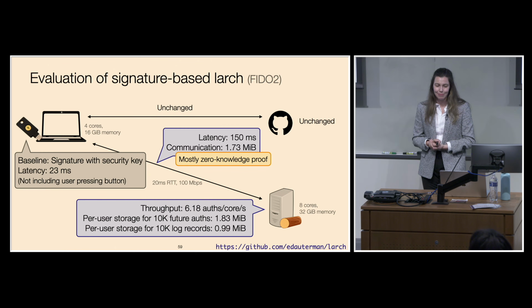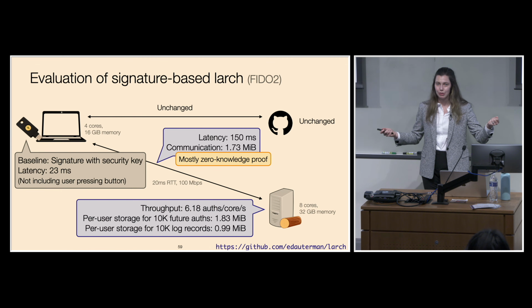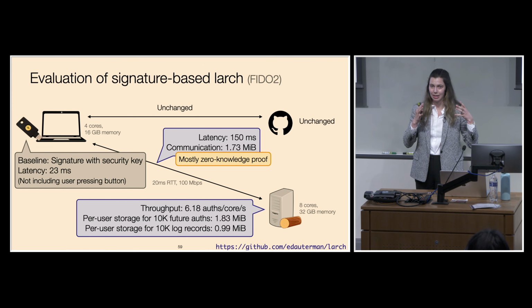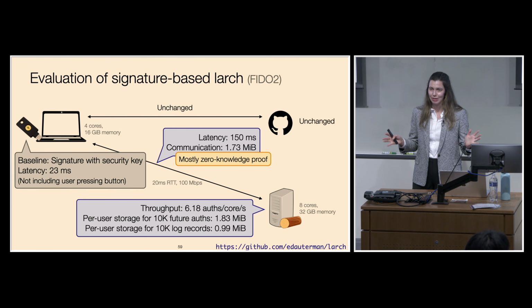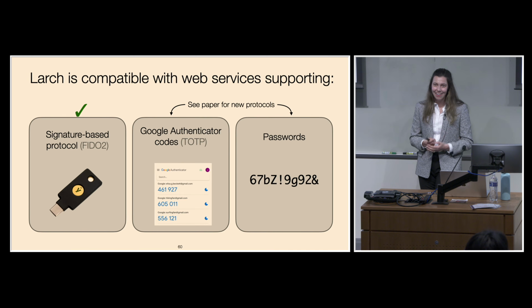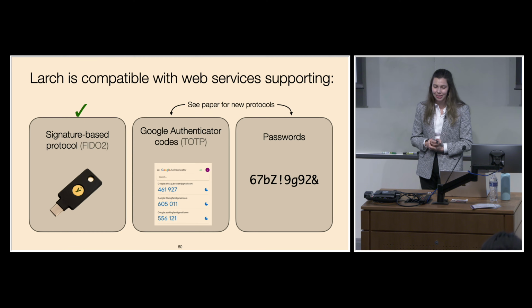To put these numbers in perspective, as a baseline, we could consider the cost of generating a signature on a hardware security key. If we don't split the cryptographic key between two parties, it's common practice to store it on some secure hardware device. And the cost of generating a signature on one of Google's hardware security keys is 23 milliseconds, not including the time it takes for the user to actually tap the button to initiate the signature. OK, so now I've talked about Larch for a signature-based protocol. But we also designed, implemented, and evaluated protocols for authentication codes, as well as password-based login.